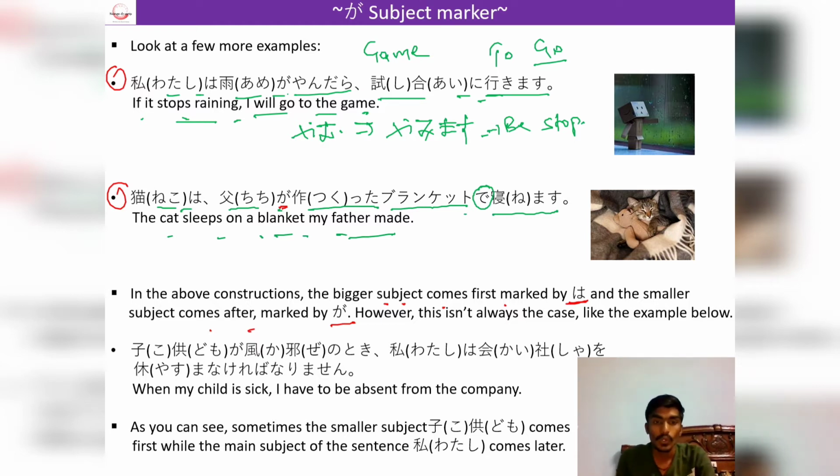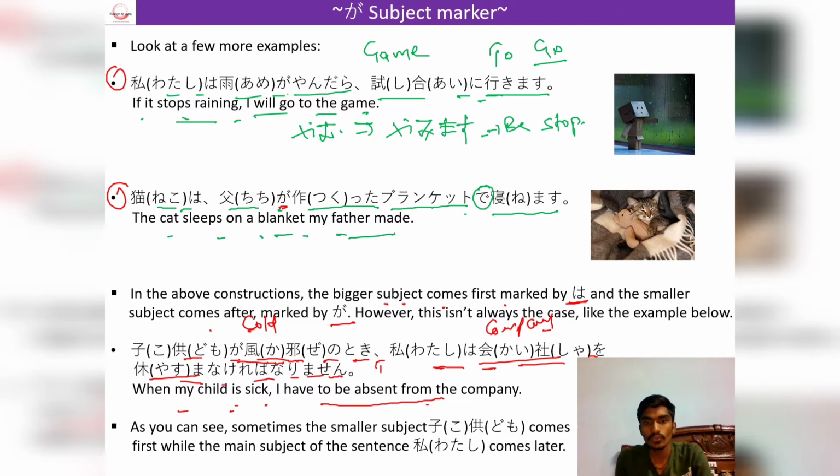For example, Kodomo ga kaze no toki watashi wa kaisha o yasumanakereba narimasen, which means when my child is sick, I'll have to be absent from the company. So here kaze is cold and kaisha is company, and yasumimasu is to take a holiday.